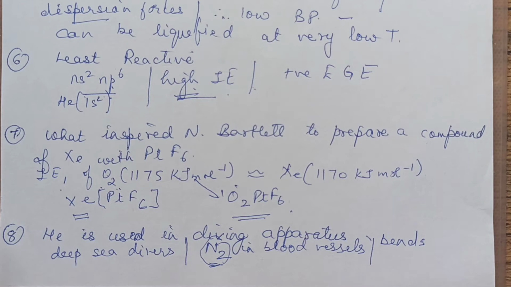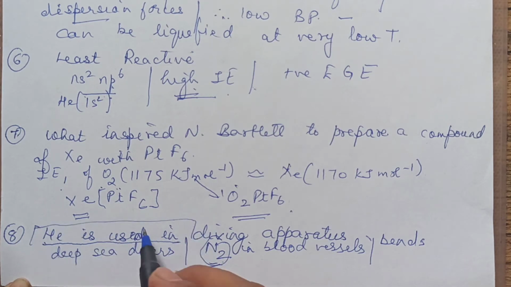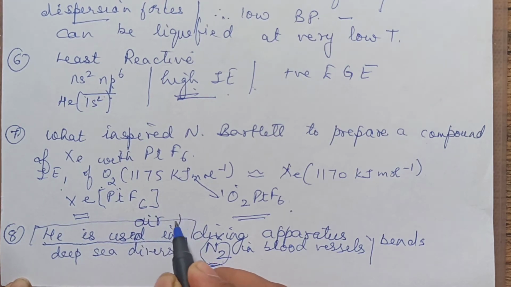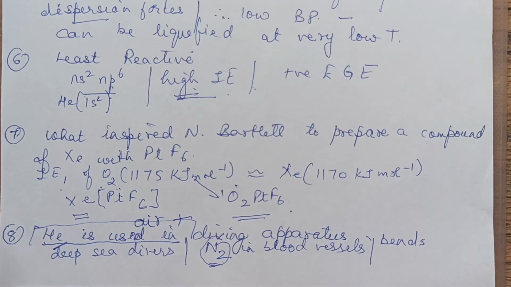In order to avoid the bends, people who go inside the sea carry cylinders in which helium is there. The air is diluted with helium such that the bends condition can be avoided. So kindly relate this with the solution chapter.